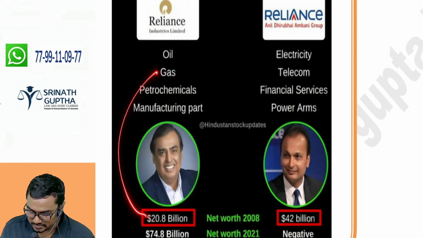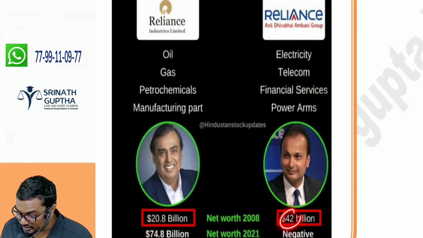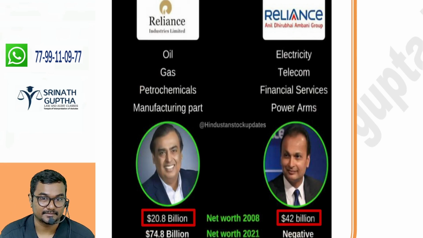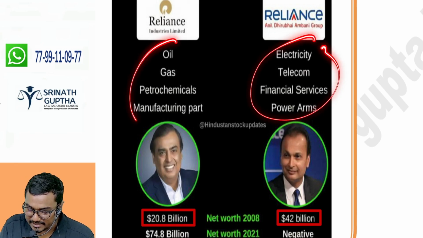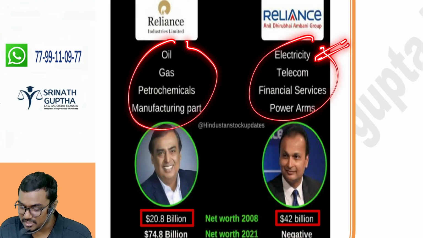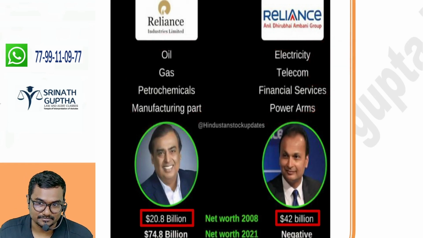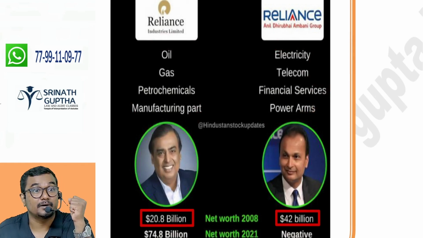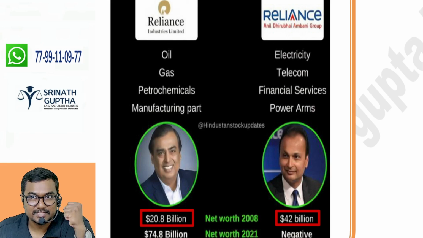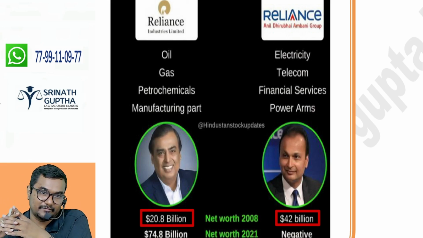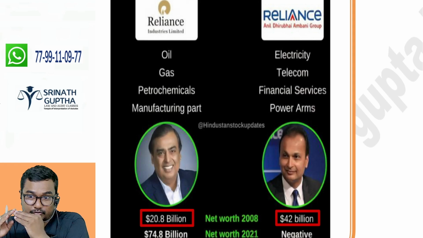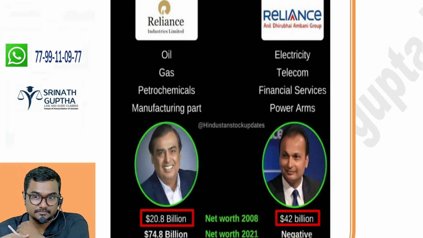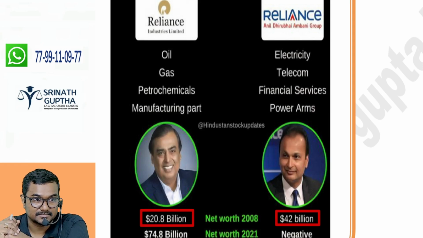Old companies are given to Mukesh, worth of only 20. And new companies are given to Anil, double of the property, frankly speaking. Where is Mukesh today, where is Anil today? Double was given to Anil, that is, new, flourishing companies. These are already established companies, old companies. These are flourishing, more growth companies given to Anil. But where is Anil? Where is Mukesh? That is the power of the director. See, a family is happy or not happy. One family depends upon your father, your mother. Based on your father and your mother, your financial status will be established and the love in the family will be established. They are directors.